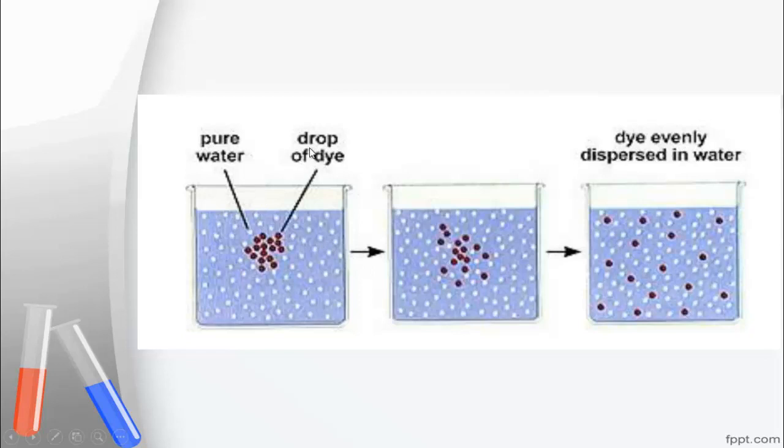Follow here, this is a drop of liquid dye. See how the dye is spread, dispersed all over the water. These white balls are water molecules and these red color balls are dye molecules. So I hope you understand clearly how a solid or liquid substance diffuses in any medium. Also a gaseous substance can be diffused in a medium.